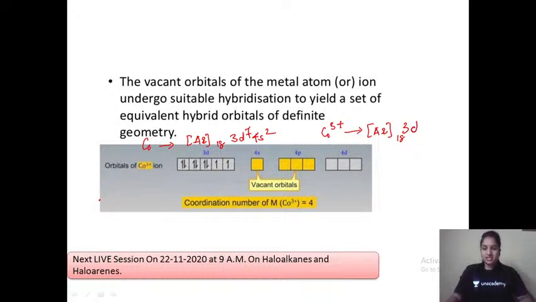So it will be 3d6, 4s 0. So this is actually cobalt, not cobalt 3 plus. This is what is represented: cobalt, and not cobalt 3 plus. Cobalt 3 plus is 3d6, 4s 0. Now if you know the coordination number and the charges on it, we can just observe this particular phenomenon.